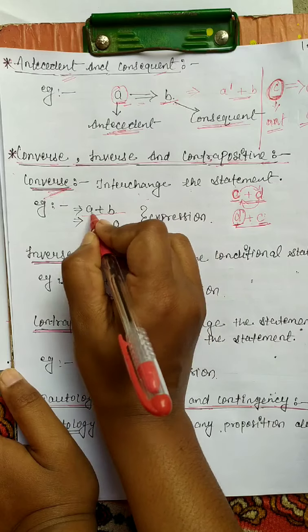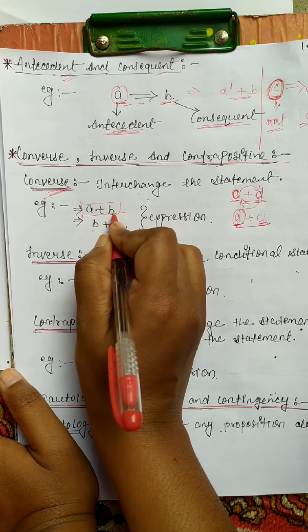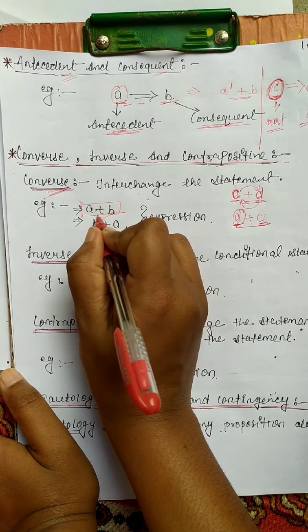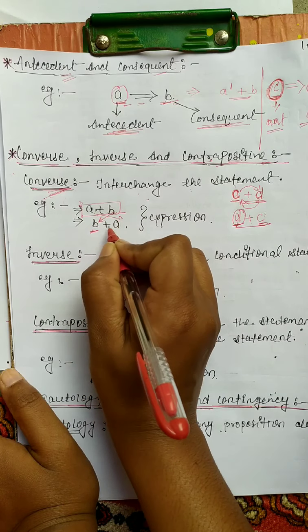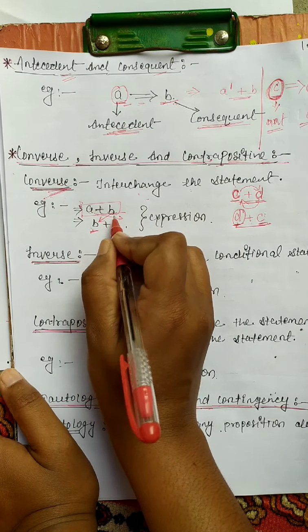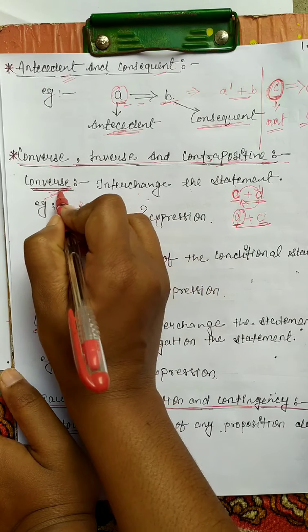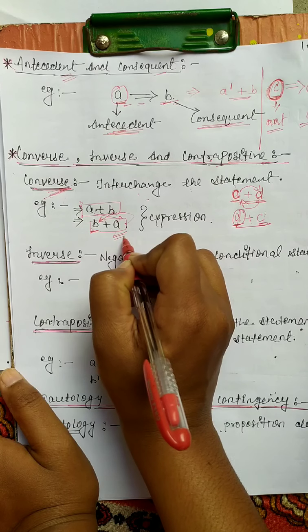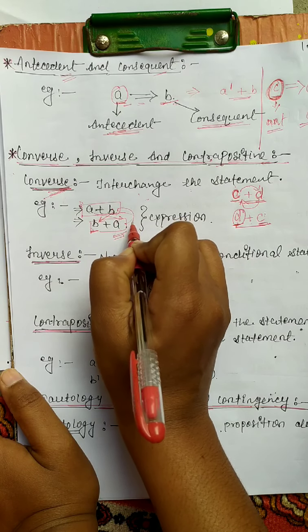Again, next example, A plus B. Let's change the position. In the place of B, we can put A. In the place of A, we can put B. Here is B and A. We change the position of A and B. This is the converse expression of A plus B.